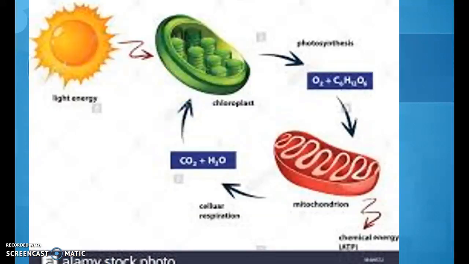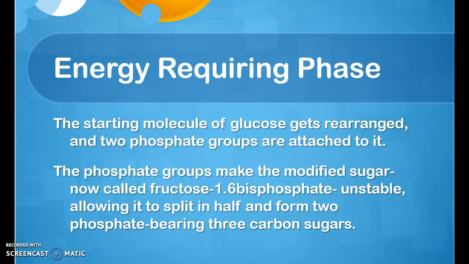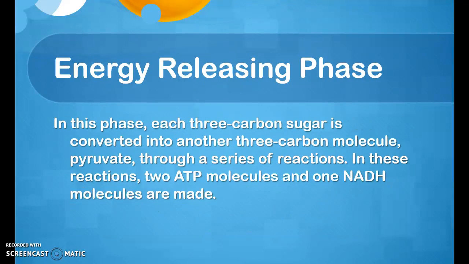Here's a picture of cellular respiration. It comes from light energy to go to chloroplast, then photosynthesis, and then mitochondria. Energy requiring phase. The starting molecule of glucose gets rearranged, and two phosphate groups are attached to it. The phosphate groups make the modified sugar, now called fructose 1,6-bisphosphate, unstable, allowing it to split in half and form two phosphate-bearing 3-carbon sugars.